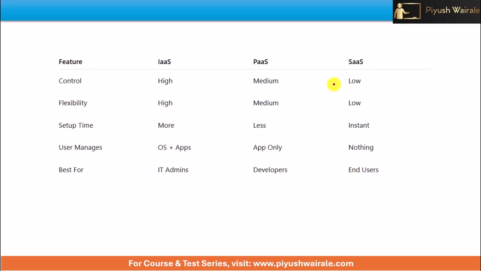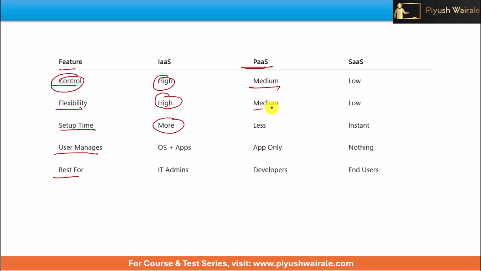Okay. So you can see we have our features: control, flexibility, setup time, users manage, best for. Okay. So control in infrastructure is high, flexibility is high, and setup time is more because we have to decide which operating system, which database we are going to use. In the case of platform as a service, you can see medium, medium, less. And in the case of software as a service, you can see low, low, instant here.